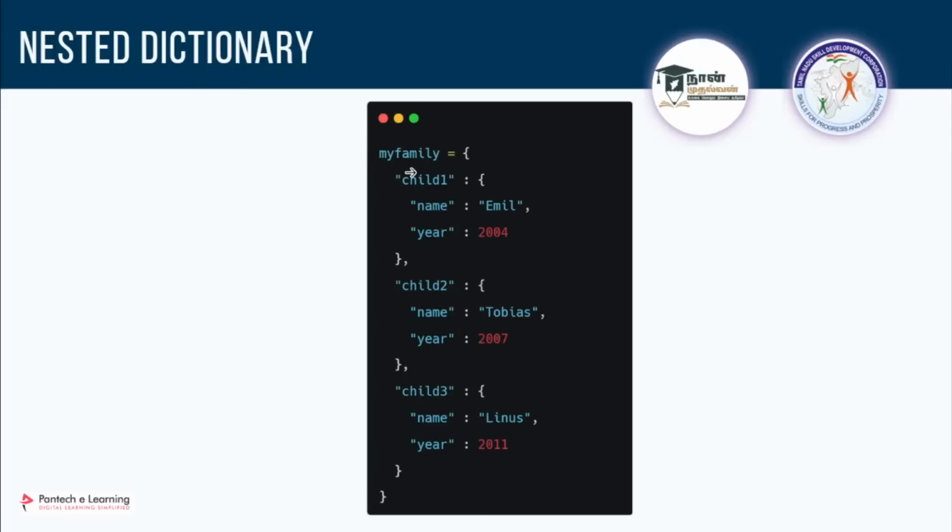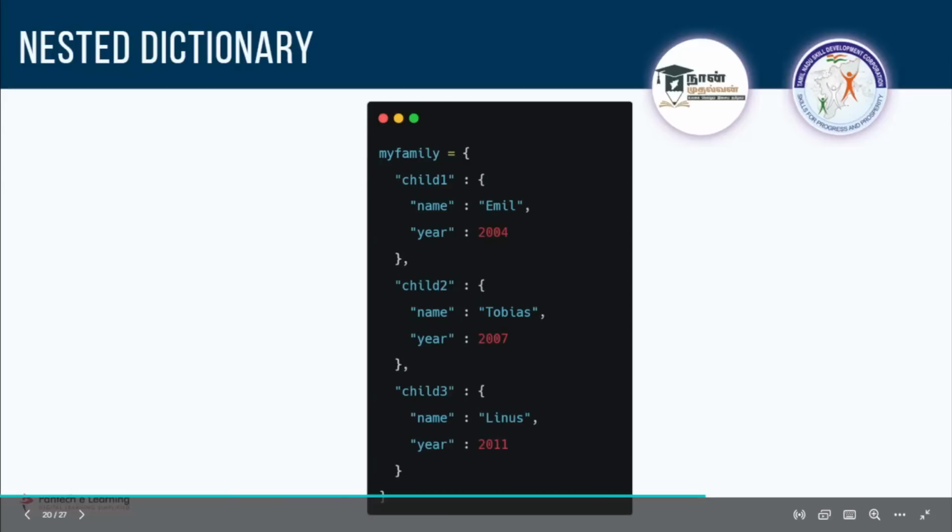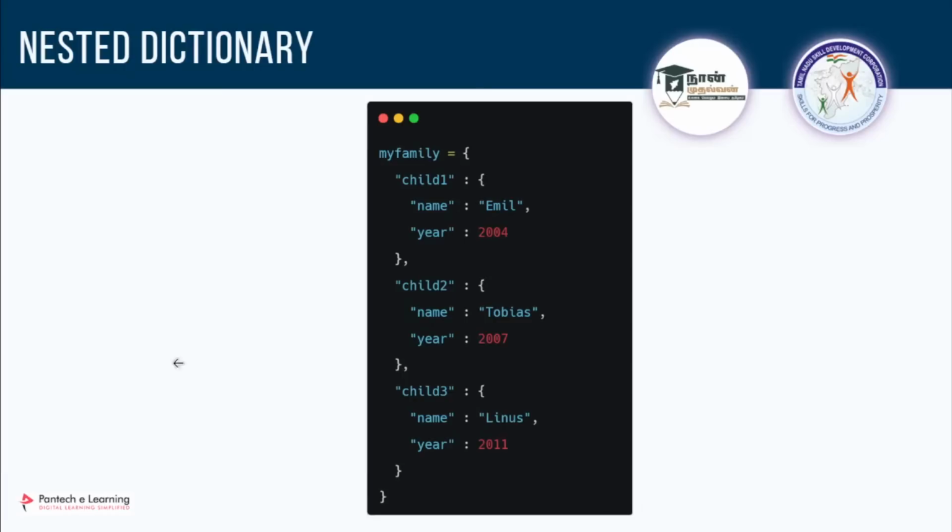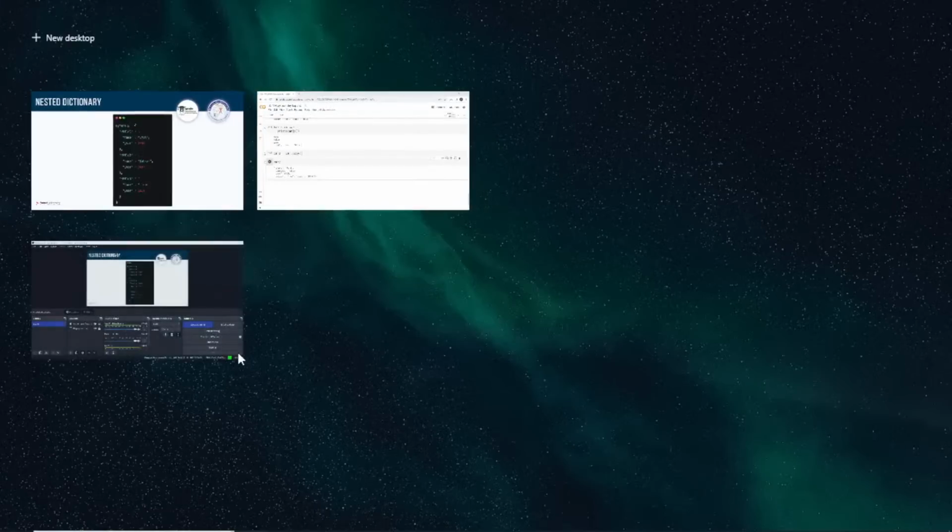See here, it is family, created. I am creating a dictionary with key name child1, and in that I am passing a value, and that value is again a dictionary having the name and key and value pairs. Then another key name, child2, where I am storing key and value pairs, and then child3. I'll tell you how to do it and how to access it one by one. We are storing that, so we'll be able to get that also. How can we do that? We'll try to do it now.